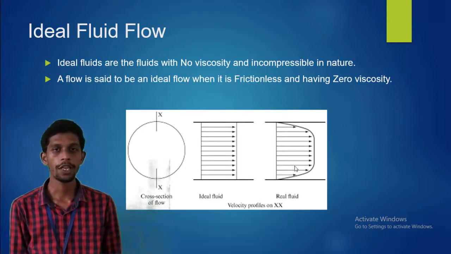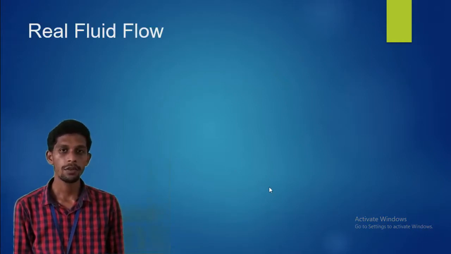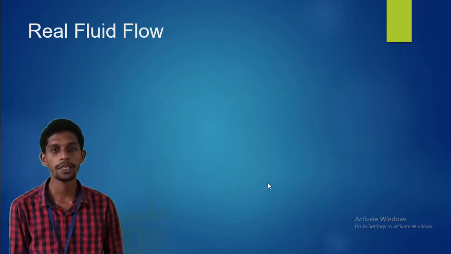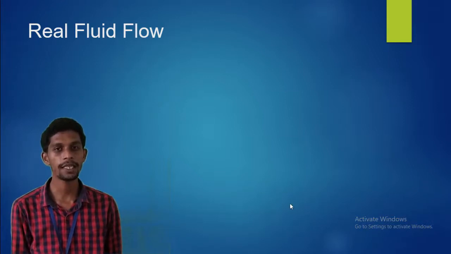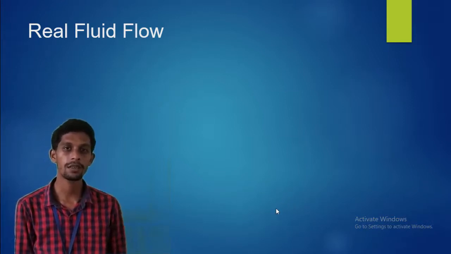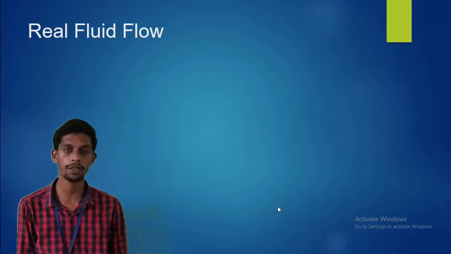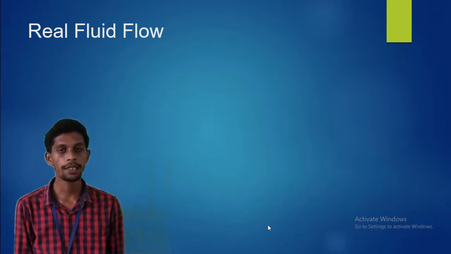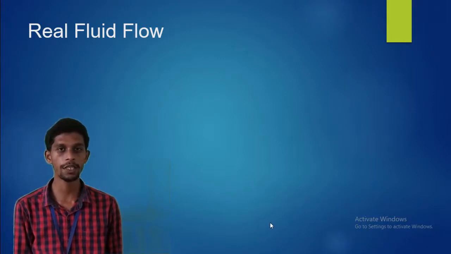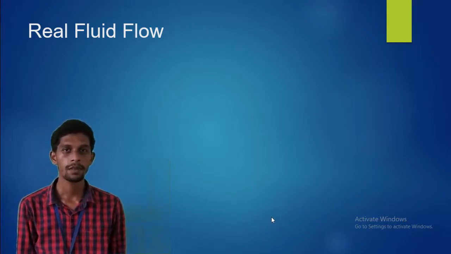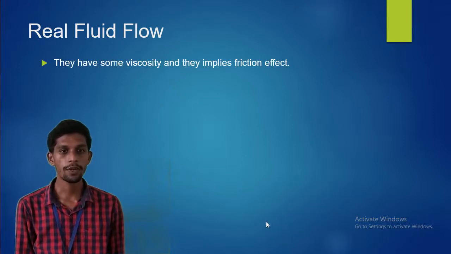So what about real fluid flow? The second one. First, what is a real fluid? The real fluid is one which has at least some viscosity in its nature. Right? So what about real fluid flow?